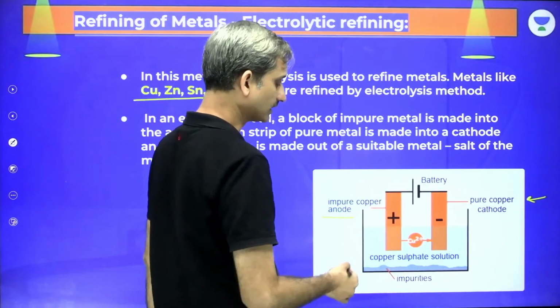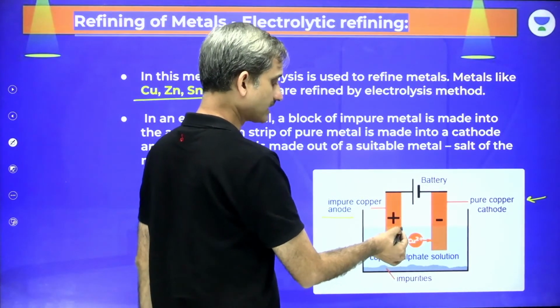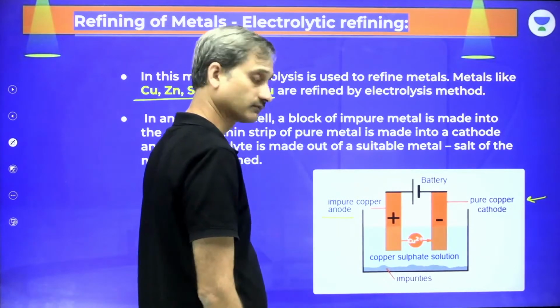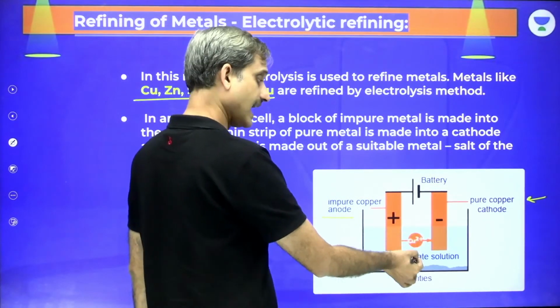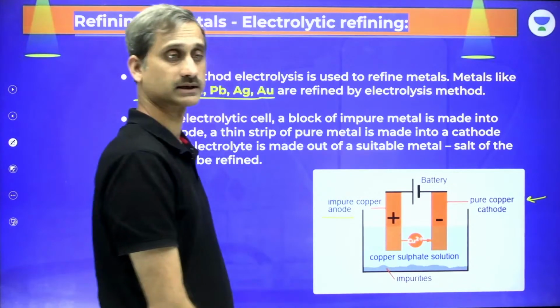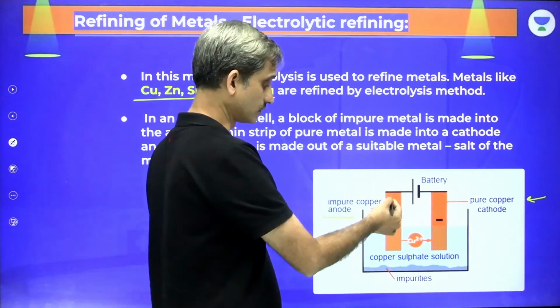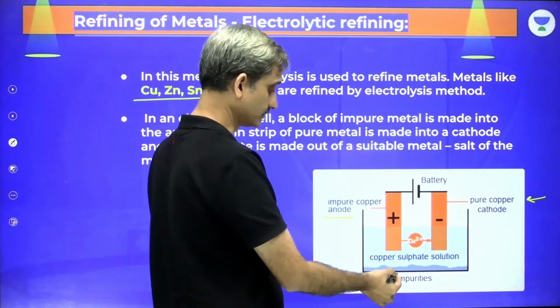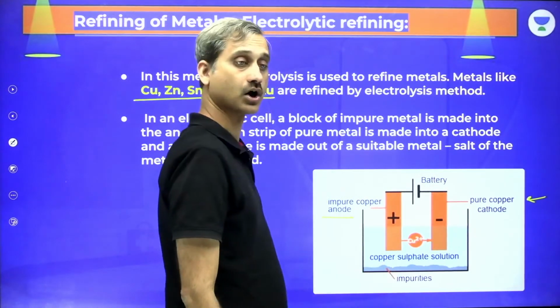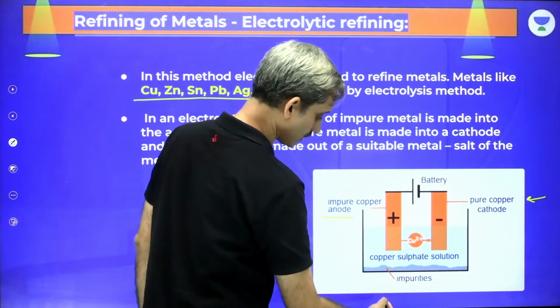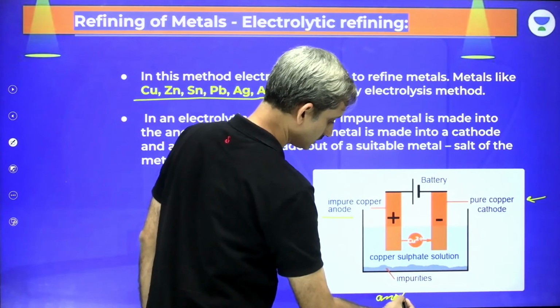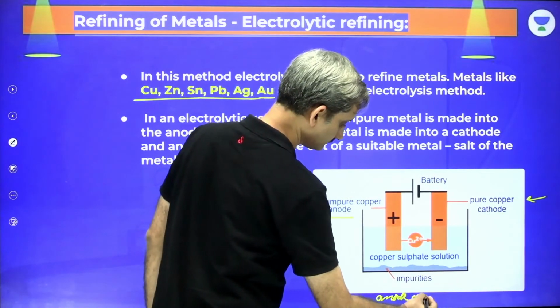When we talk about the anode, the copper ions are going to move towards the solution from the copper anode and they are going to deposit on the copper cathode. Whatever impurities are present in the copper anode, they are going to fall down and are going to be collected under the copper anode. This is what we call as anode mud.